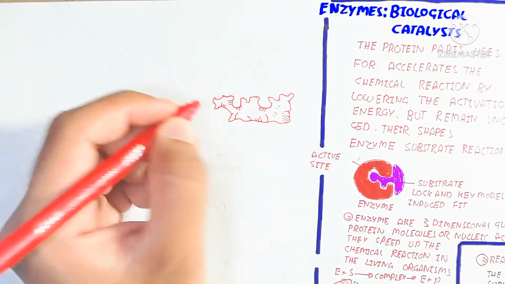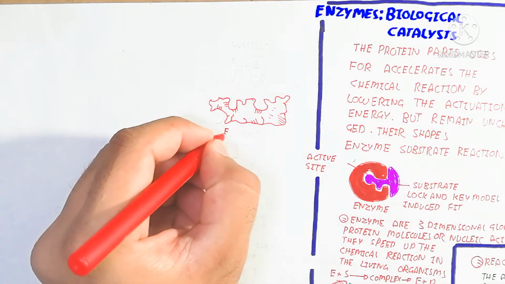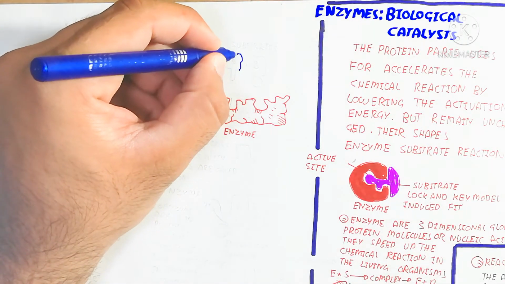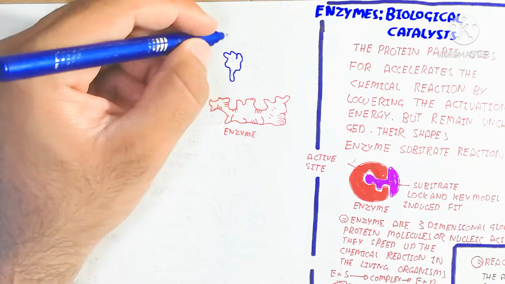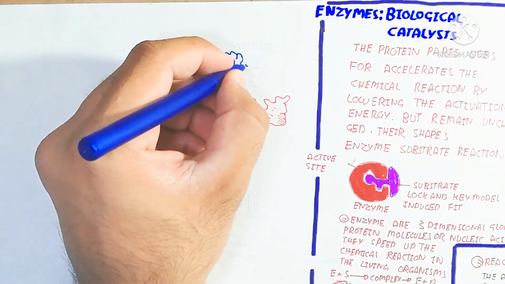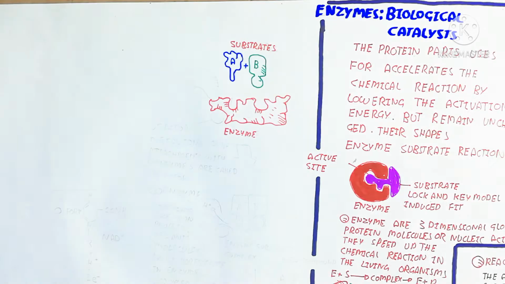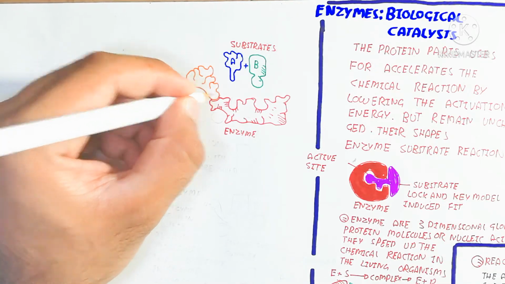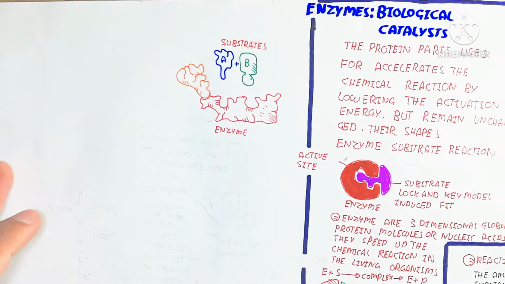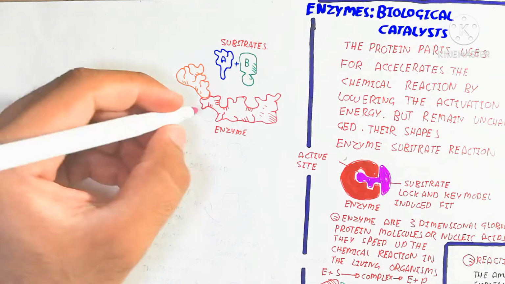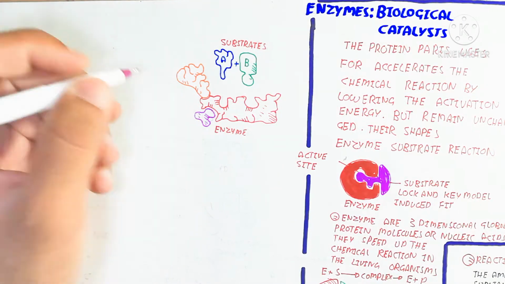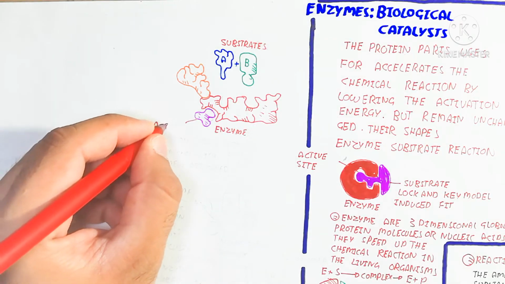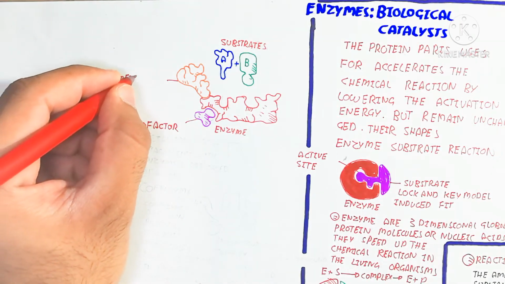Here we will understand the enzyme attached to the substrate at the active site. Here is the active site and there are two substrates, A and B, which will bind with the enzyme, C. When the substrates bind, the coenzyme is also bound. The coenzyme contains a non-protein part, an organic molecule.